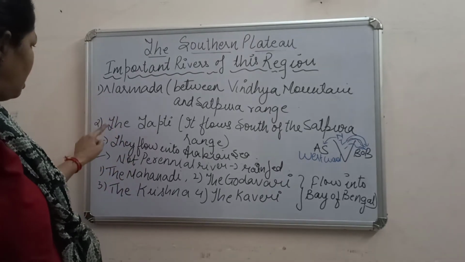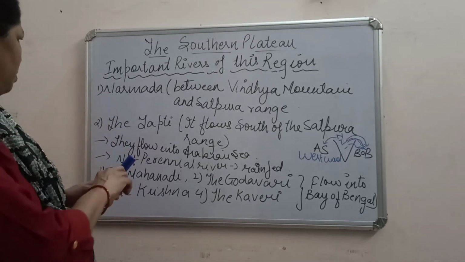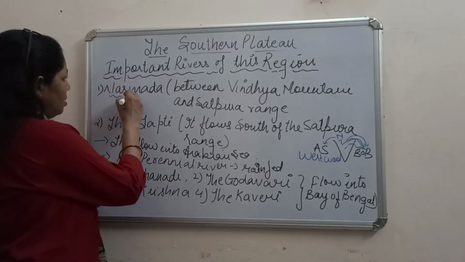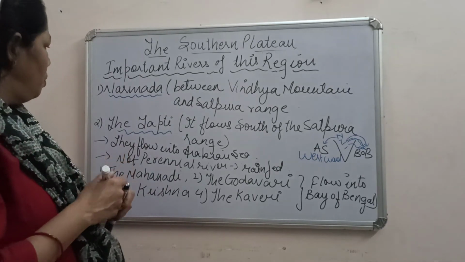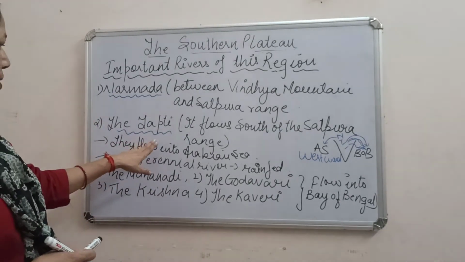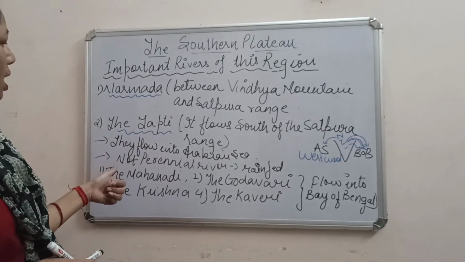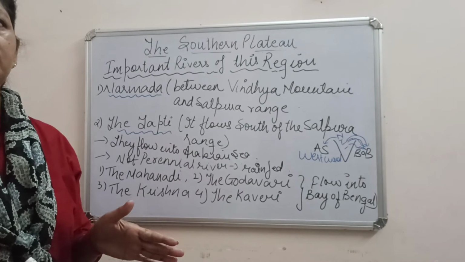Whereas the Narmada and Tapti, I am marking with a blue pen, because water bodies are always marked with a blue color. These two rivers are not perennial rivers, they are rain-fed rivers.